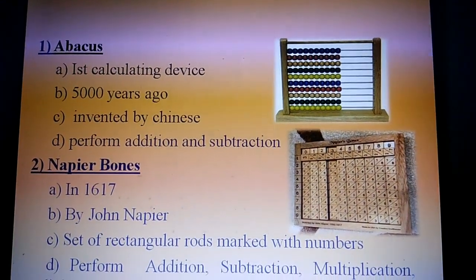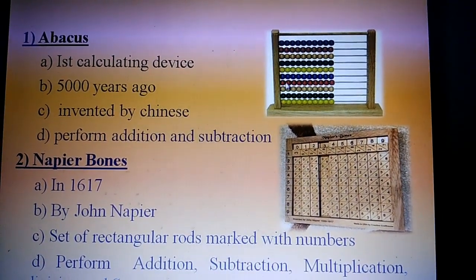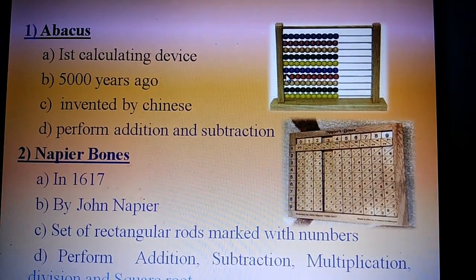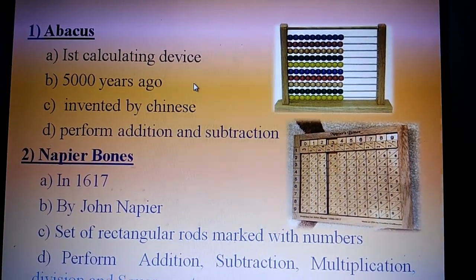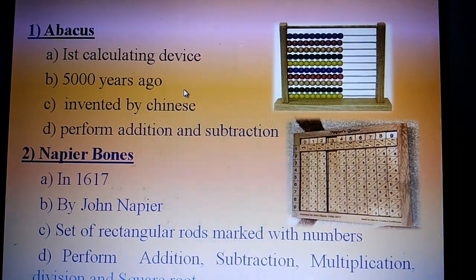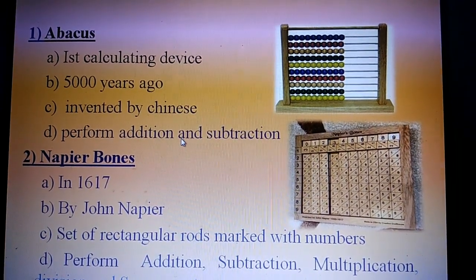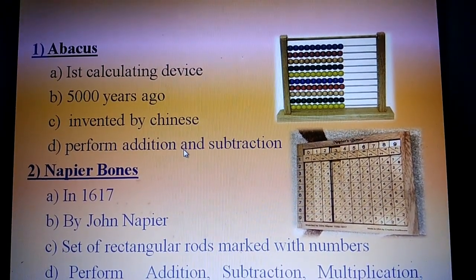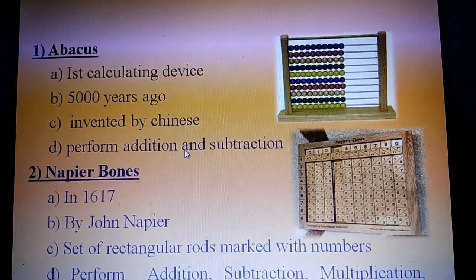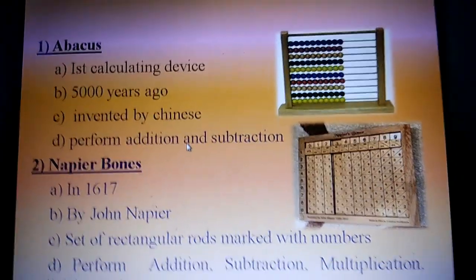Now number 1 is abacus. This is a picture of the abacus device. Abacus was the first calculating device, invented about 5,000 years ago by the Chinese. Simple calculations like addition and subtraction can be performed using an abacus. It is still in use in different parts of the world.